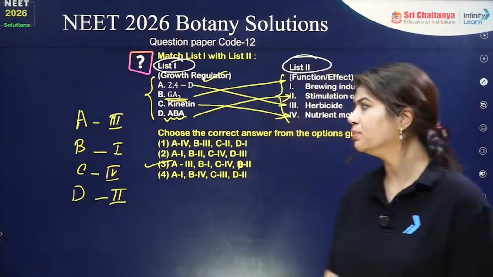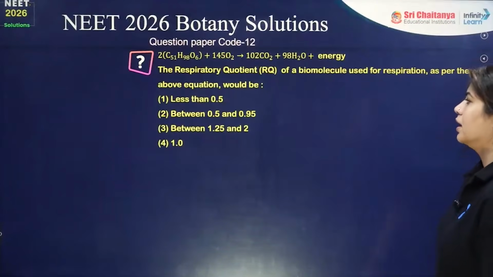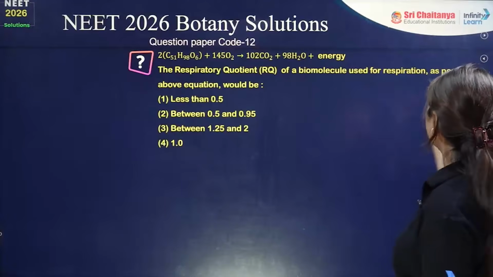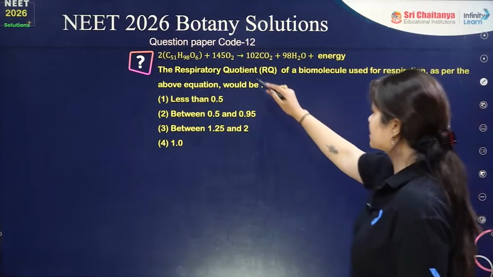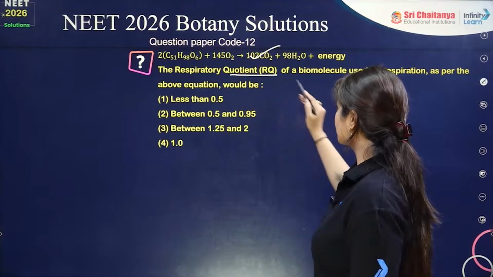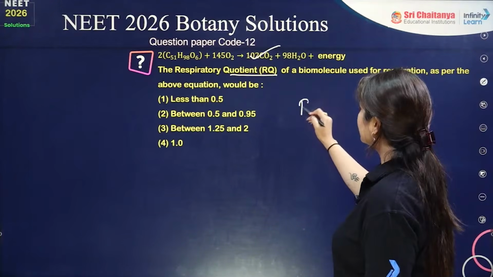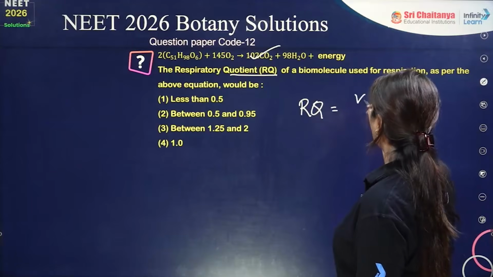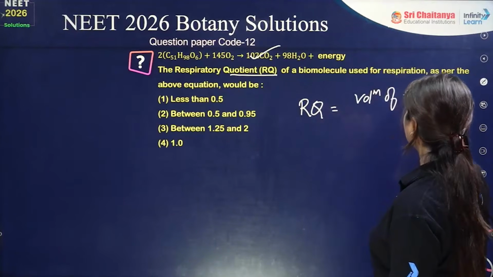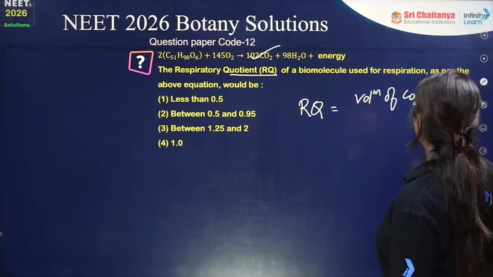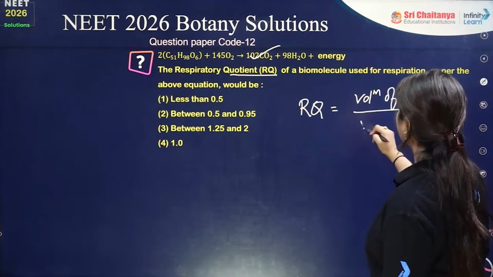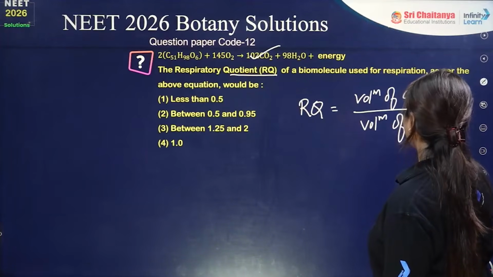Okay, perfect. Next question. In this question, the reaction has been given to us. The respiratory quotient of a biomolecule used for respiration has been asked. RQ value is always the volume of CO2 evolved divided by the volume of oxygen consumed.